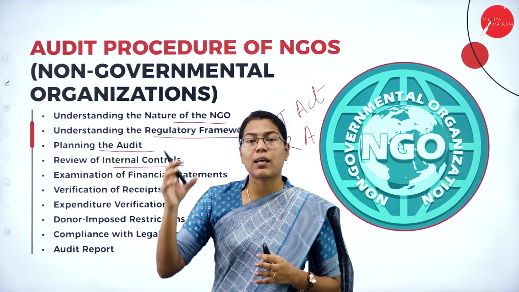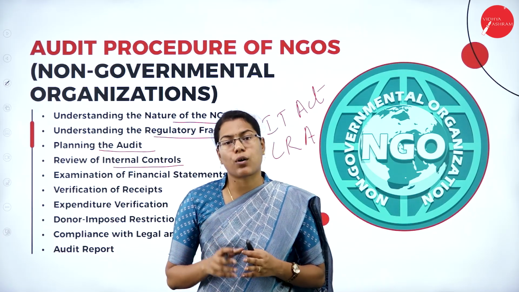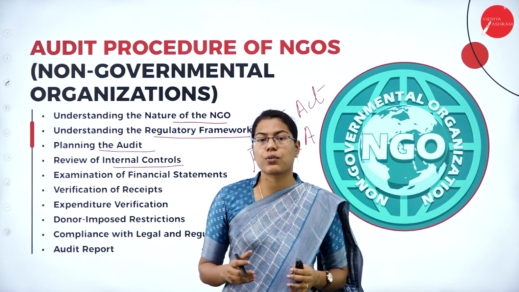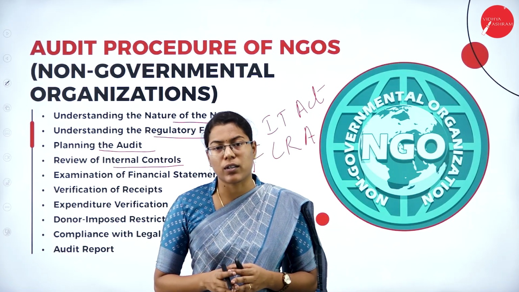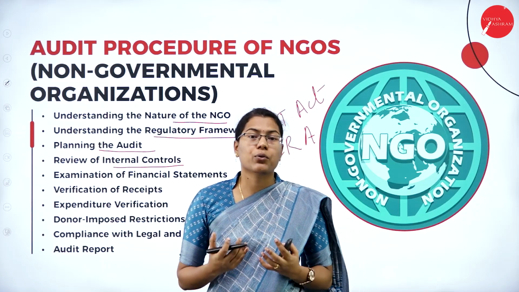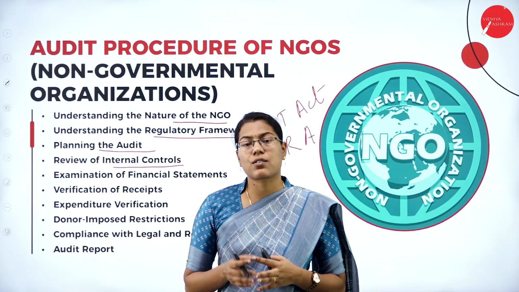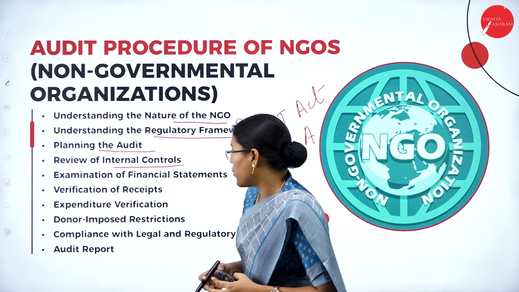So are these amounts utilized only for that specific purpose or not? Are there any internal control methods to ensure that all kinds of expenditures are recorded properly or not? And also how NGOs handle cash donations, as most of the transactions of NGOs involve cash handling or cash donations.